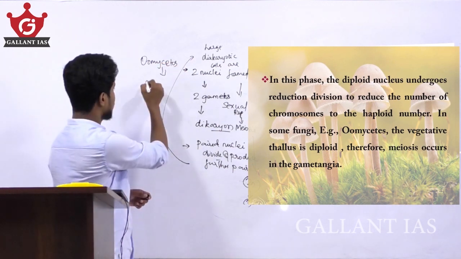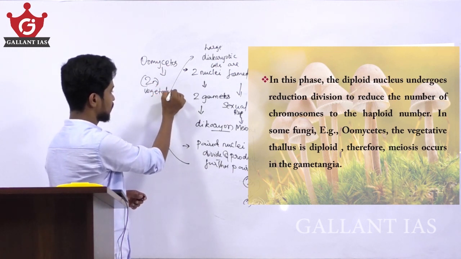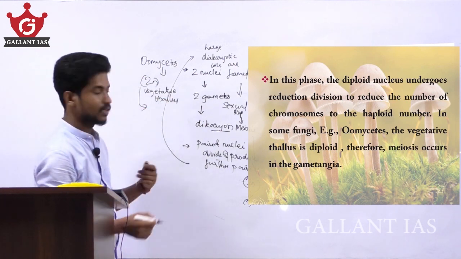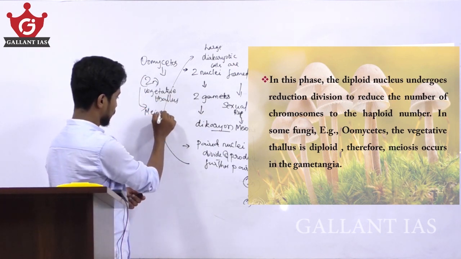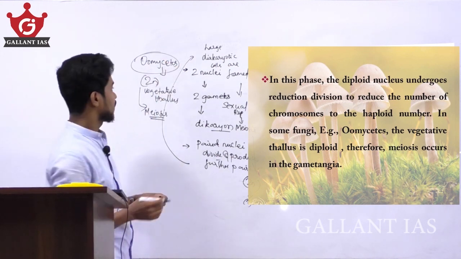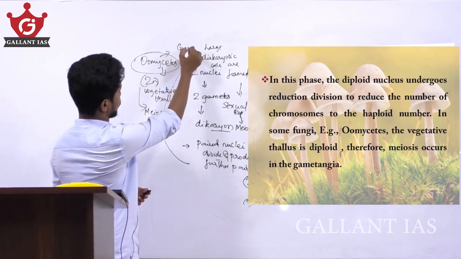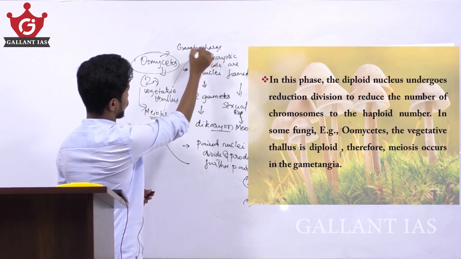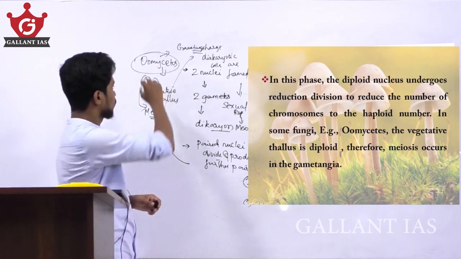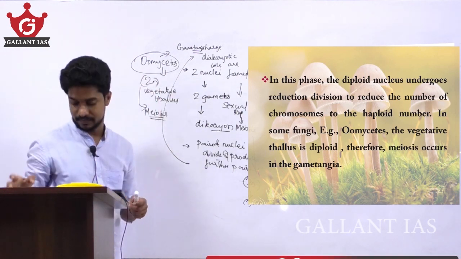In oomycetes, the vegetative thallus is diploid. So in oomycetes, meiosis takes place in the gametangia, because the vegetative thallus is diploid. Here the meiotic division, or the reduction division, takes place in the gametangia.